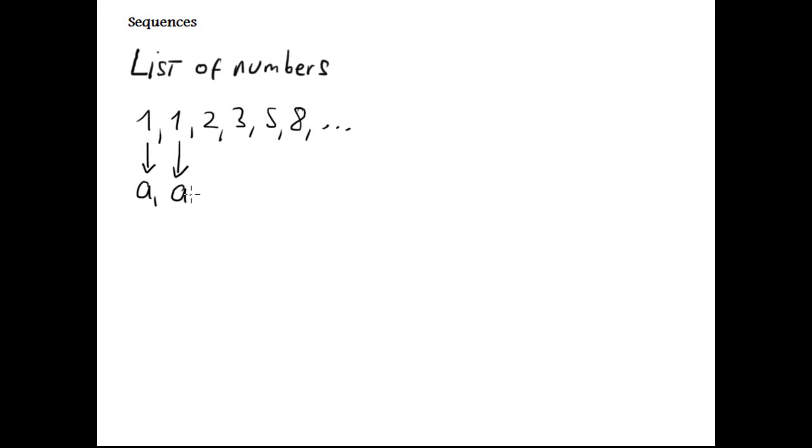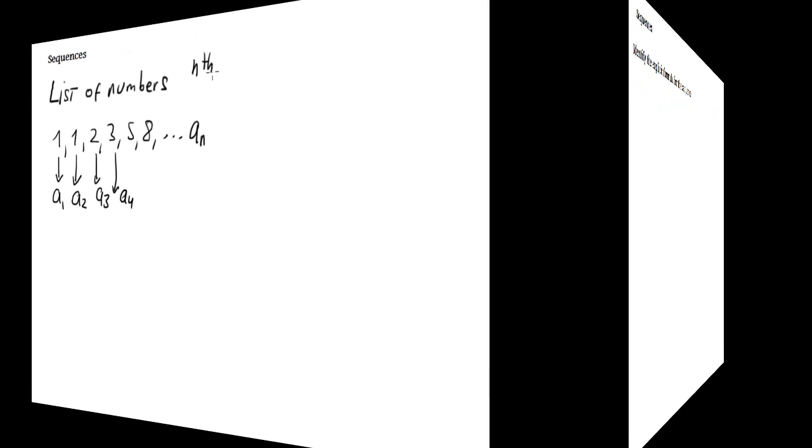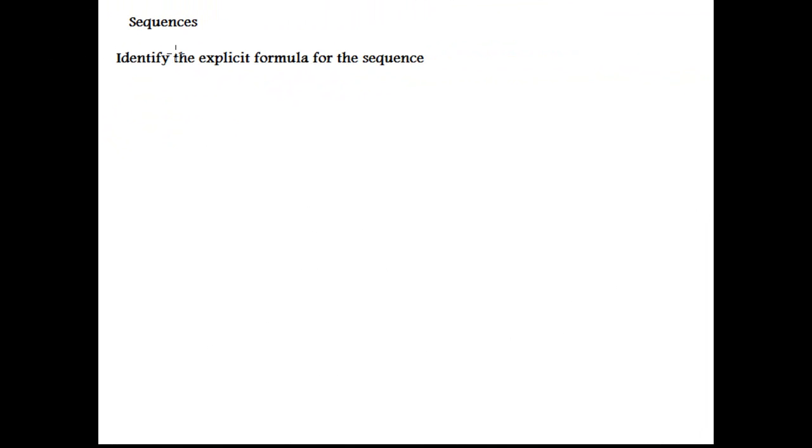This is the second, a sub 2, and so on. a sub 3, a sub 4. In general, we have a sub n, the term that corresponds with the nth position. The next is to identify the explicit formula for the sequence in both directions.